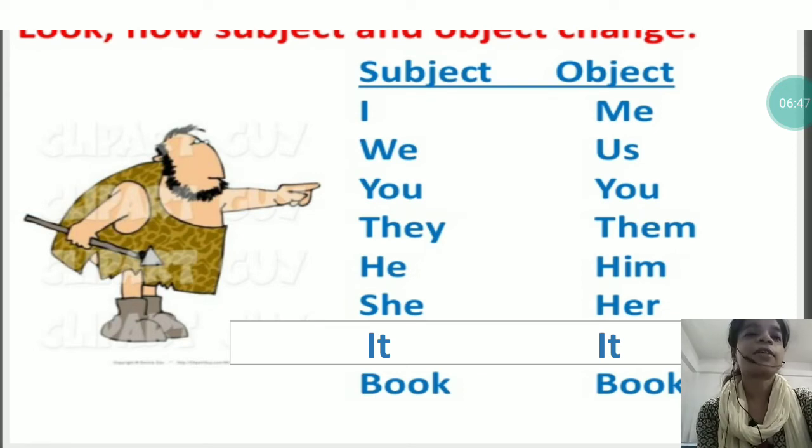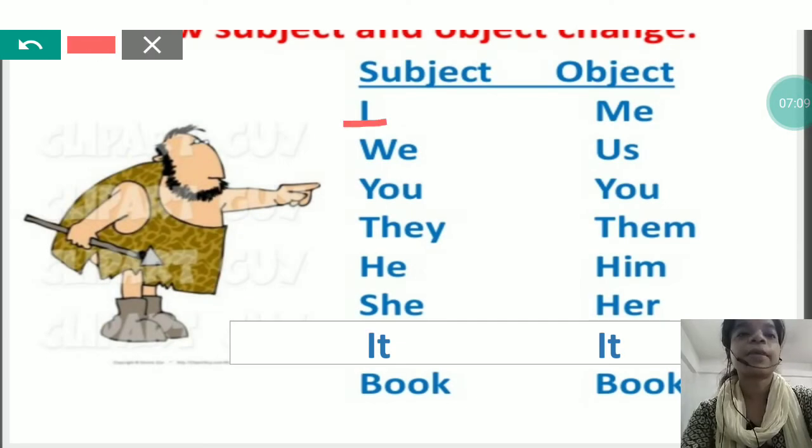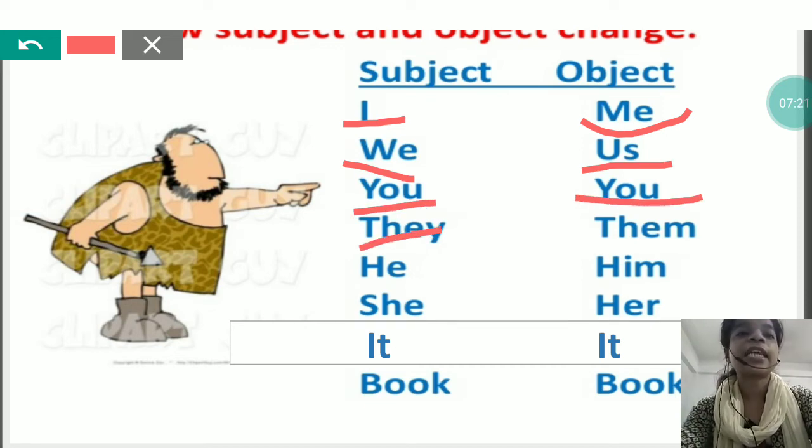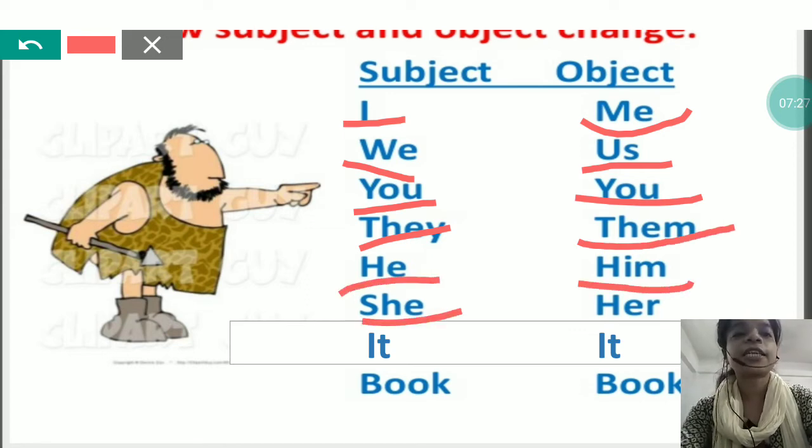If we have to write any pronoun at the place of subject, we will write the left side pronouns, but if we have to write pronouns in the place of object, then we will write the right side pronouns. Like if there is subject I, then it will become me when it is written at the place of object. We will become us. You will remain the same. They will be converted into them. He into him. She into her.